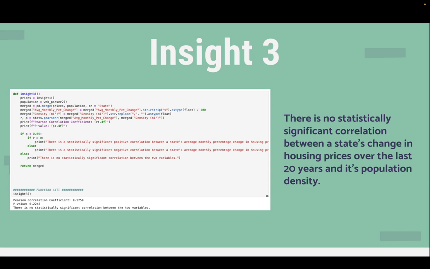From the test, I found that there is no statistically significant correlation between the state's change in prices and its population density, as the correlation coefficient was only 0.1750. This is important because I initially thought that a state's population density is a good indicator of how housing prices have changed, but I realized that they're not.